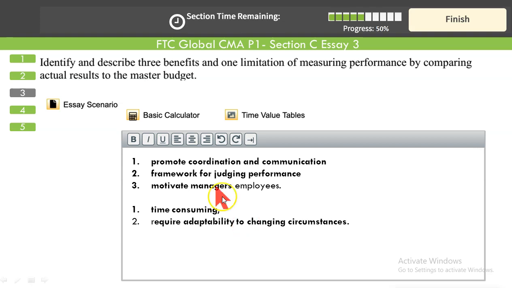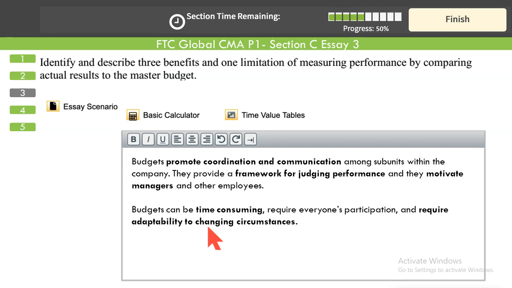So you can discuss 3 benefits, 3 advantages, and 1 drawback: it is time consuming. It requires adaptability or flexing, because production could be more or less than the original static budget. So this revision is time consuming and it may result in loss of management efforts.